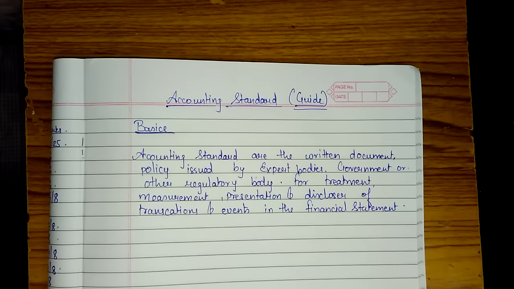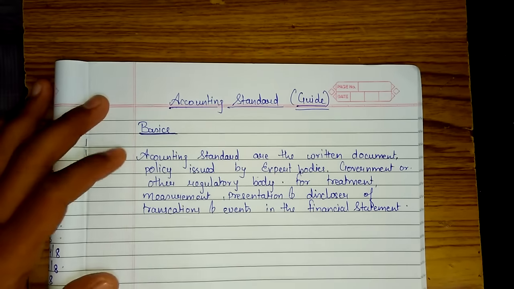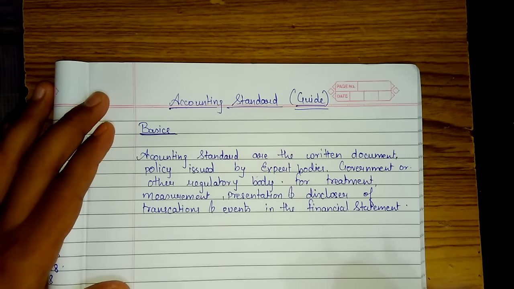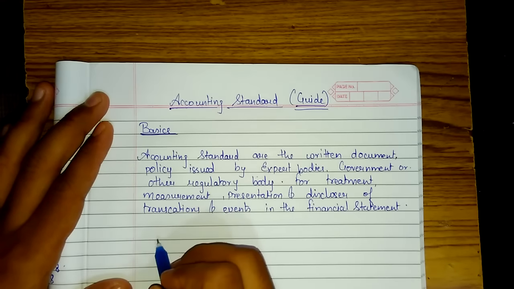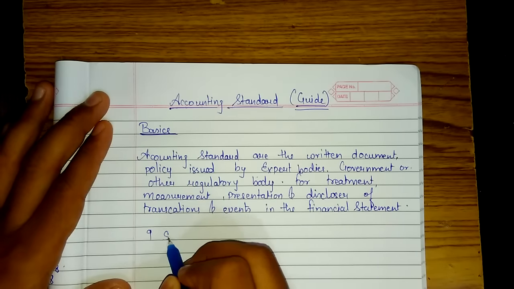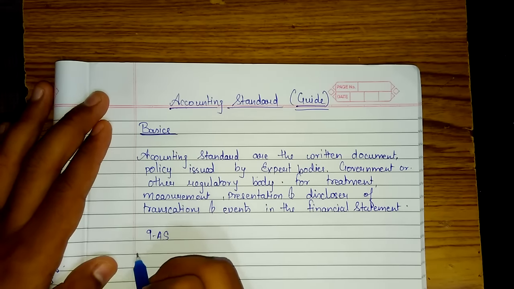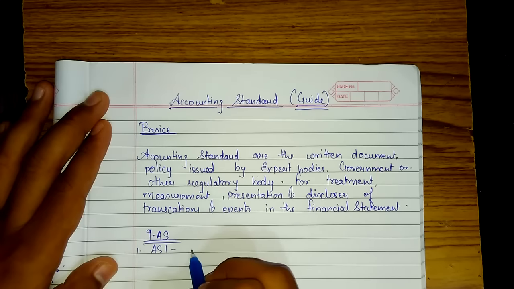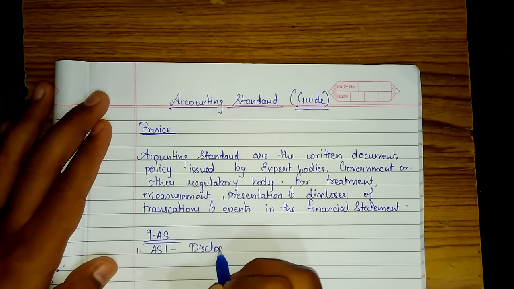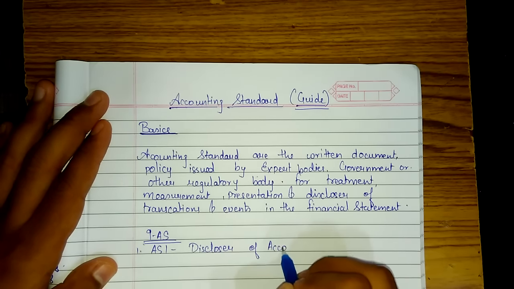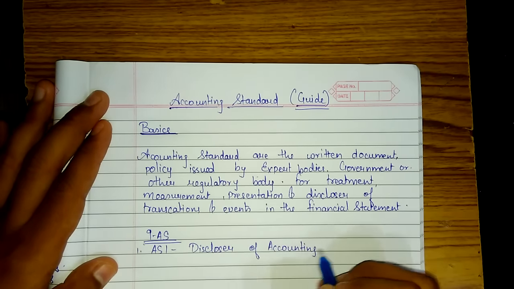Okay, now in accounting standard we have to deal with 9 accounting standards in group 1 and 9 accounting standards in group 2, but in group 1 we have to deal with 9 standards, that is 9 AS, which are the 9 AS. First, AS1, disclosure of accounting policy.